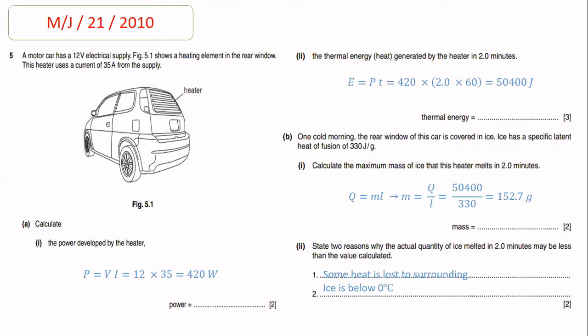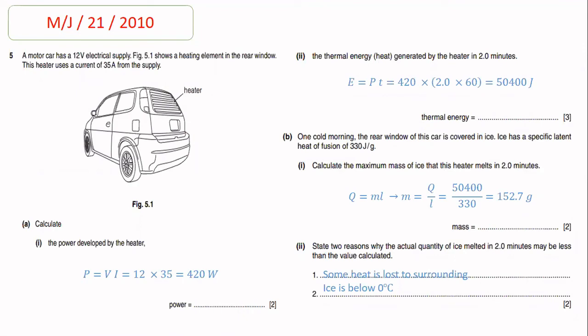So we make mass the subject: m is equal to Q divided by L. In place of Q, we put 50,400, which was calculated in part 2. The value of the energy which we calculated in part 2 is used in B part 1. And in place of L, we put 330. After solving it, we will get the value for the mass, which is 152.7 grams.